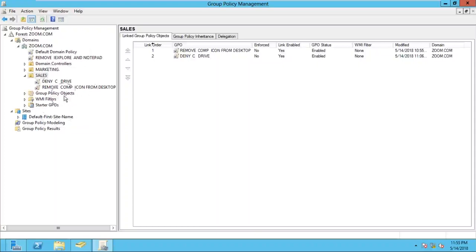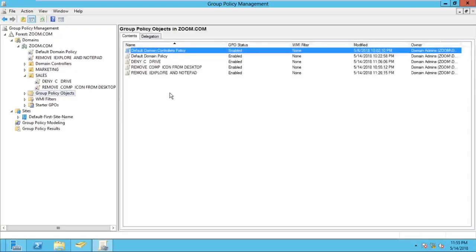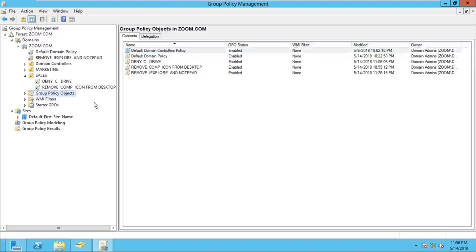Group policy objects. A group policy object is a store of group policies. When you create any policy on sales, marketing, or the domain, all the policies are stored here, in the group policy objects. If you go to group policy objects, you can find all the policies in one place. This is called the group policy object.